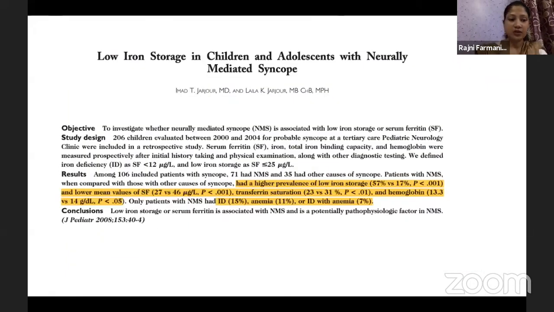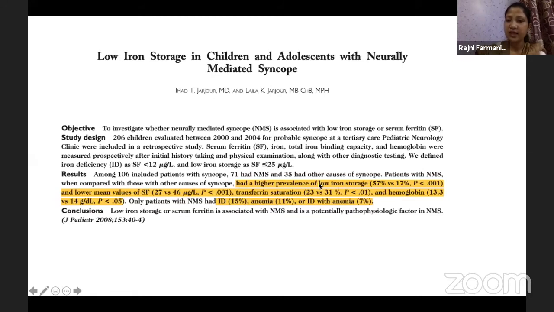One important thing is about the CBC, getting it done in every child. Though not much literature is there on anemia and a fainting child, suppose you find no other etiology and the child has a low hemoglobin, then you should go for further evaluation. They have seen 106 patients with syncope, 71 NMS, neurally mediated syncope, that is vasovagal syncope, and 35 had other causes. And they tried to compare these two groups.